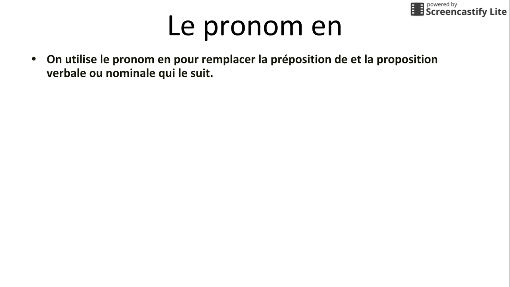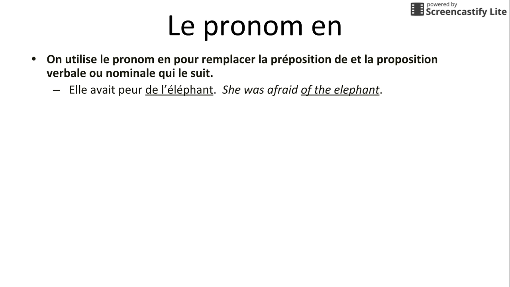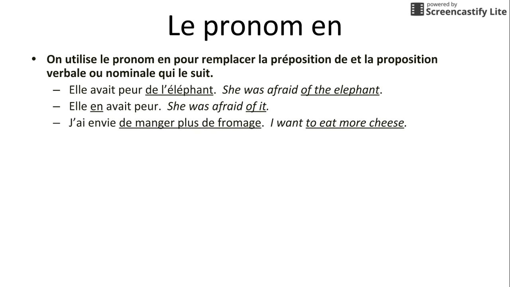The pronoun en is replacing ideas after the preposition de. So she was afraid of the elephant, she was afraid of it. We can replace that whole idea. I want to eat more cheese, I want to. We can use en to replace the whole idea of de manger plus de fromage.